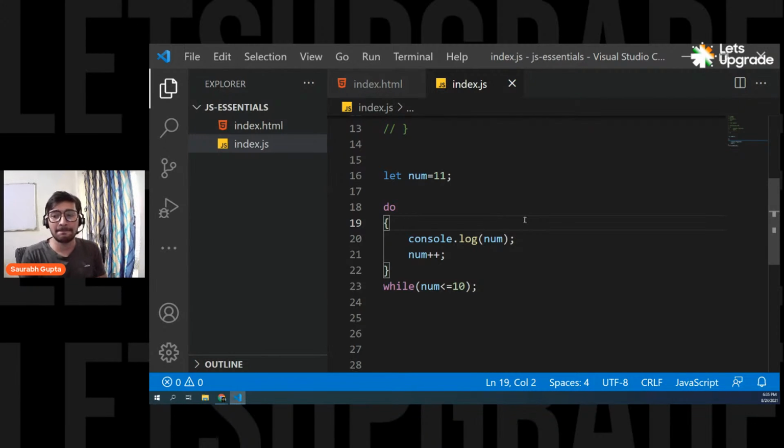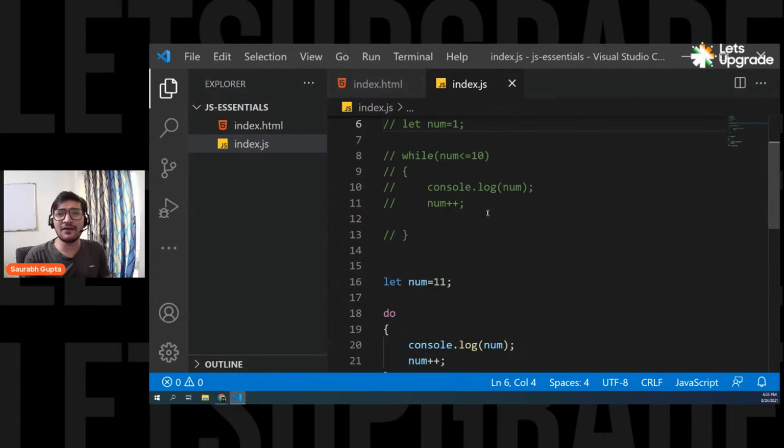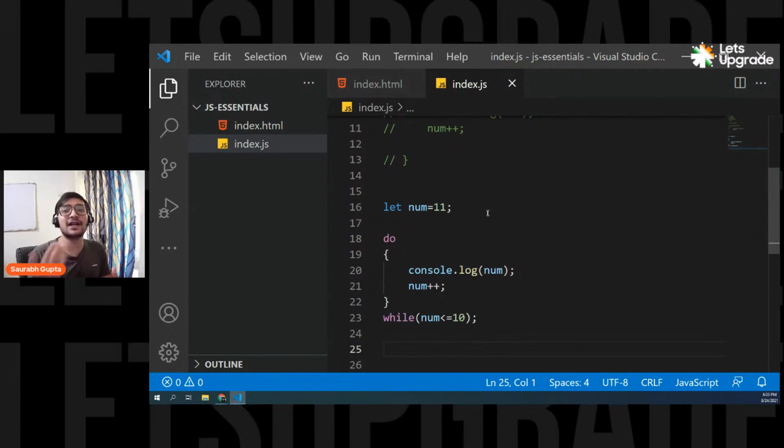So don't worry. In future, if we get a chance in any projects, I'm definitely going to show you how to work with do while. Okay. Now these two loops also have some different names. This while loop is called an entry control loop because it checks your condition at the entry. And this do while loop is also called an exit control loop because it checks your condition after the execution. That means at the exit point. So while loop is called entry controlled, and do while loop is called exit controlled. Okay, and that's cool. That's all about do while loop.